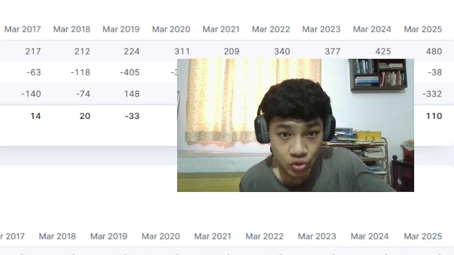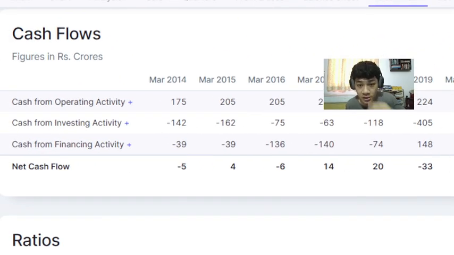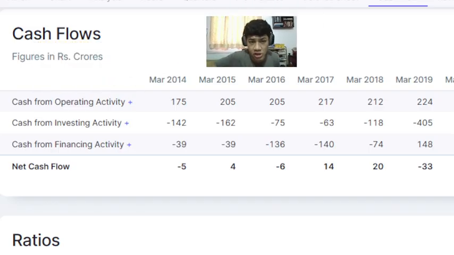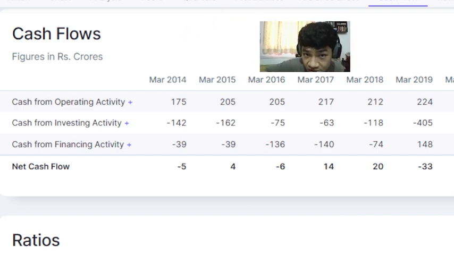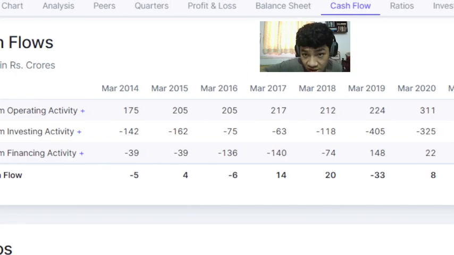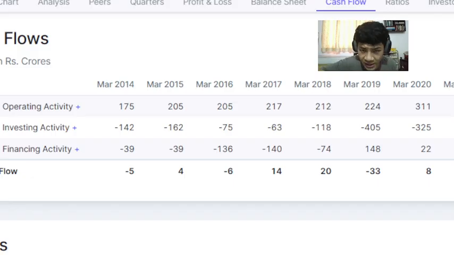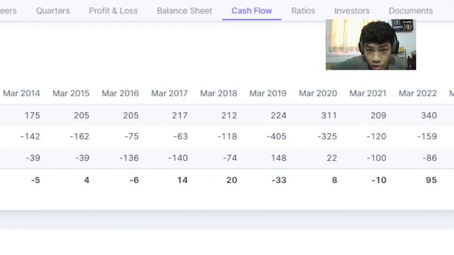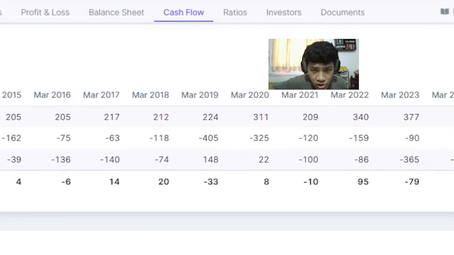Then we come to the cash flows of the company. Here we're going to take a look at cash flow from operating activities only for now. In 2014, we have 175 crores of cash flows. 2016, 205 crores. 2019, 224 crores. So not a lot of growth from 2015 to 2019. Then in 2020, suddenly we see a 311 crores massive surge.